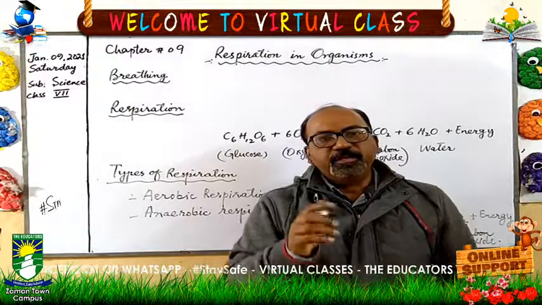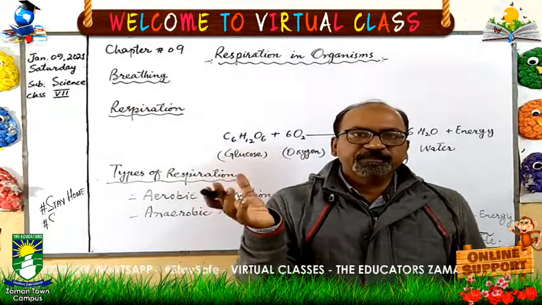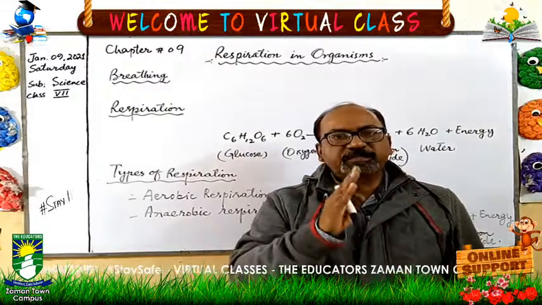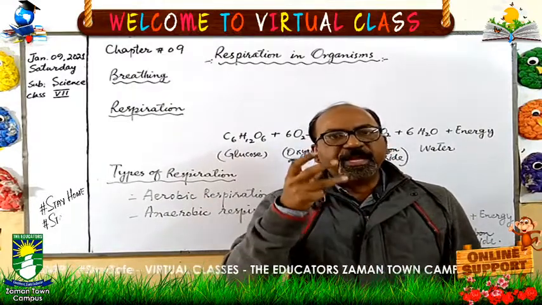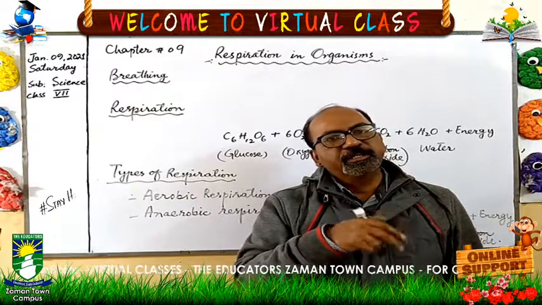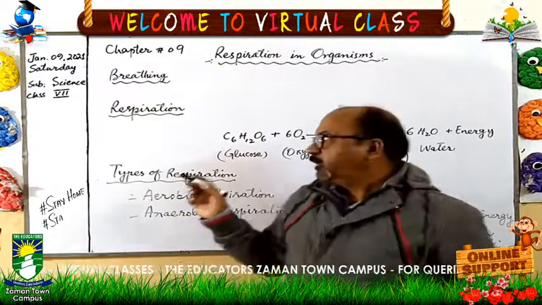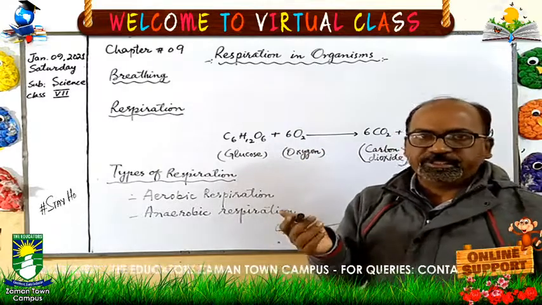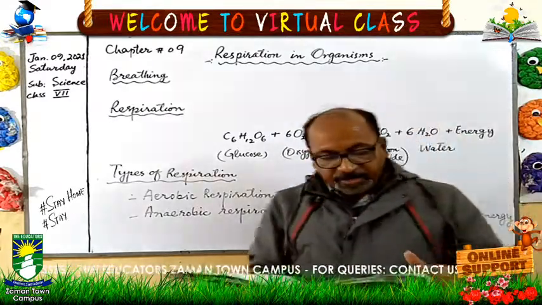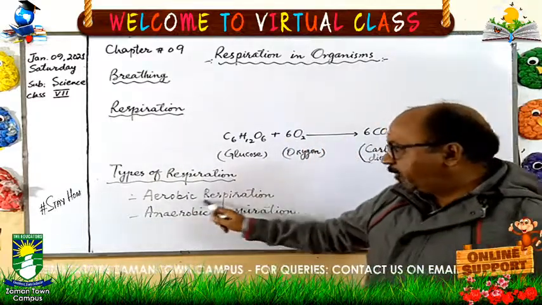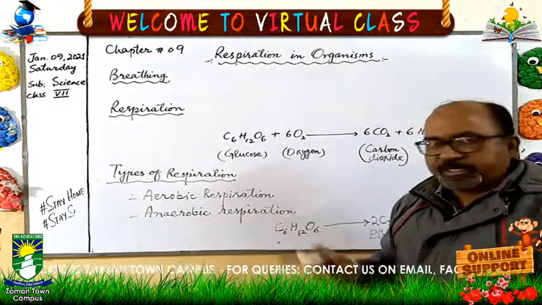Likewise, when glucose is oxidized with the oxygen, it releases energy. Like the fuels, when the food particles combine with oxygen, it also releases energy. There are two types of respiration: aerobic respiration and anaerobic respiration.